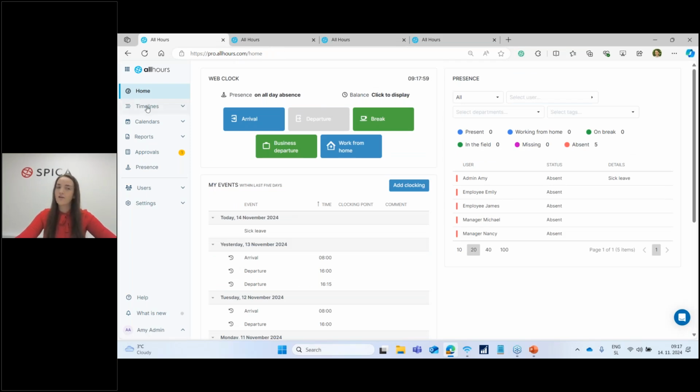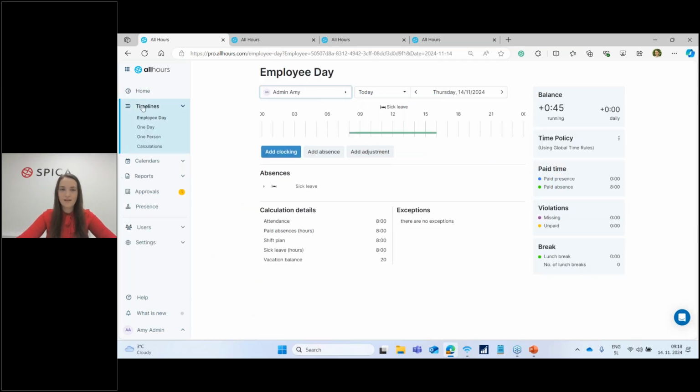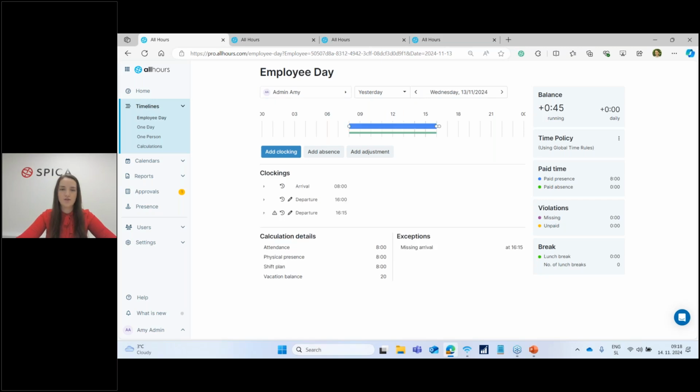Okay, so the last thing we were going to take a look at is the timelines view. And here in the timelines view, if I just switch to another day, what has been added, as you can see, are these bullets right here, right? So the white dots, and they are a signal for different clockings, right? And as you can see, if I hover over a certain white point bullet, then the clocking that is connected to that graphical representation gets highlighted here. It, of course, works the other way around. For example, if I hover over a clocking, then the graphical representation of that clocking is darkened.